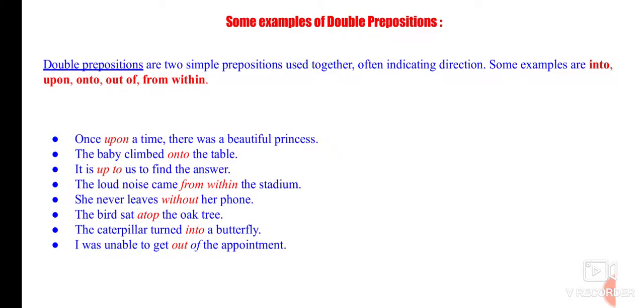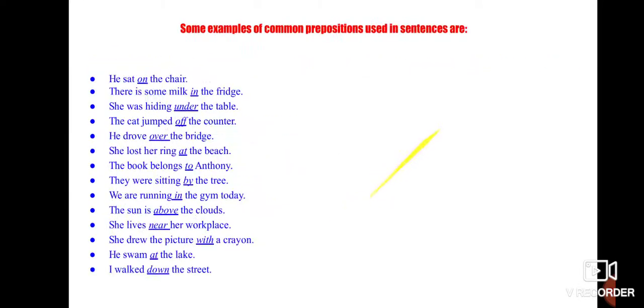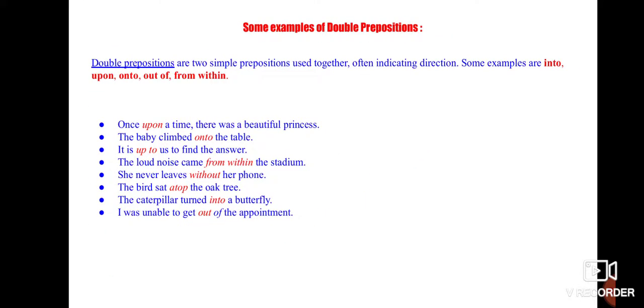The bird sat atop the oak tree, right? The caterpillar turned into a butterfly. I was unable to get out of the appointment. So here you can see that out of is not in the red color, please make a note of it. So I was unable to get out of, so this is a double preposition. So sometimes we may also expect a double preposition, right? So these are some of the examples of double prepositions. Yes, so already we have seen this.